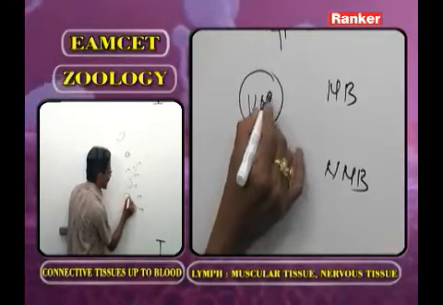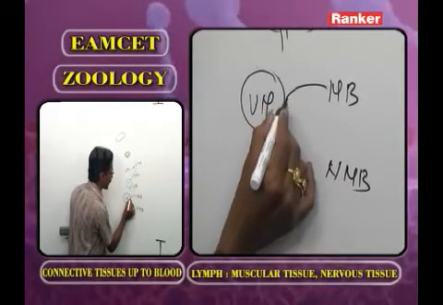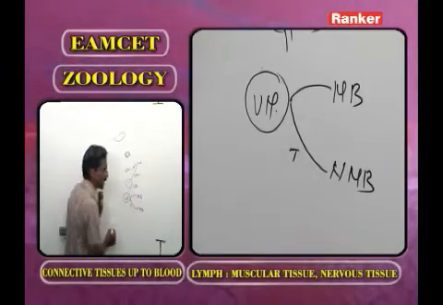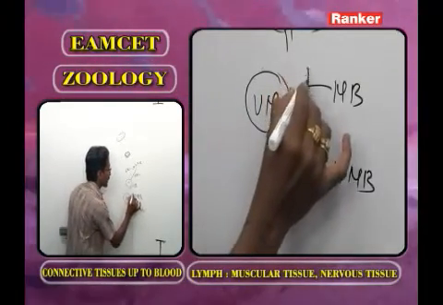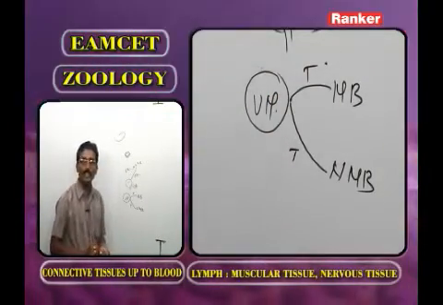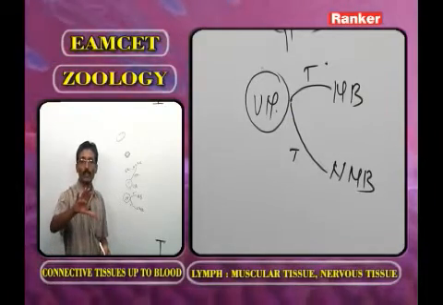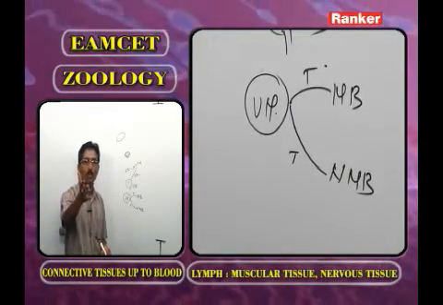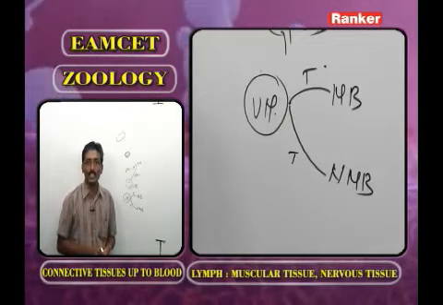Now, between voluntary muscle and movable bone, and between voluntary muscle and non-movable bone, this one we call T, meaning tendon. This one is tendon. It means in our body, all voluntary muscles are attached to either movable bone or non-movable bone. Here what type of question are we asking?